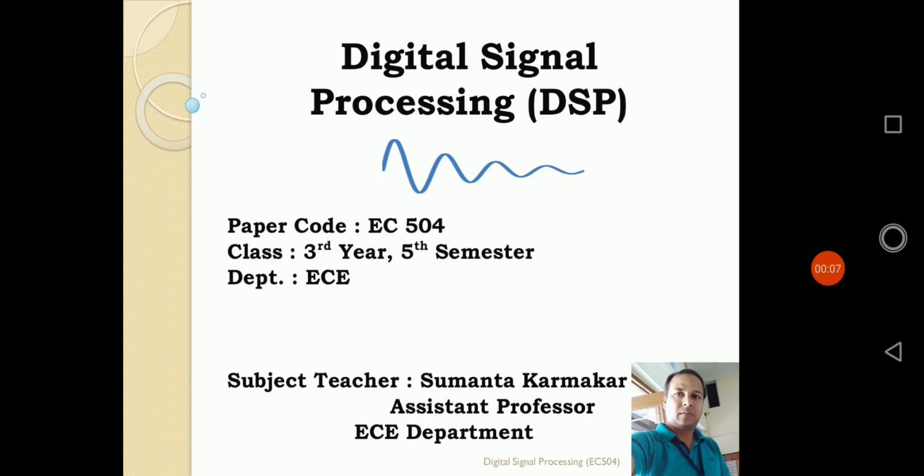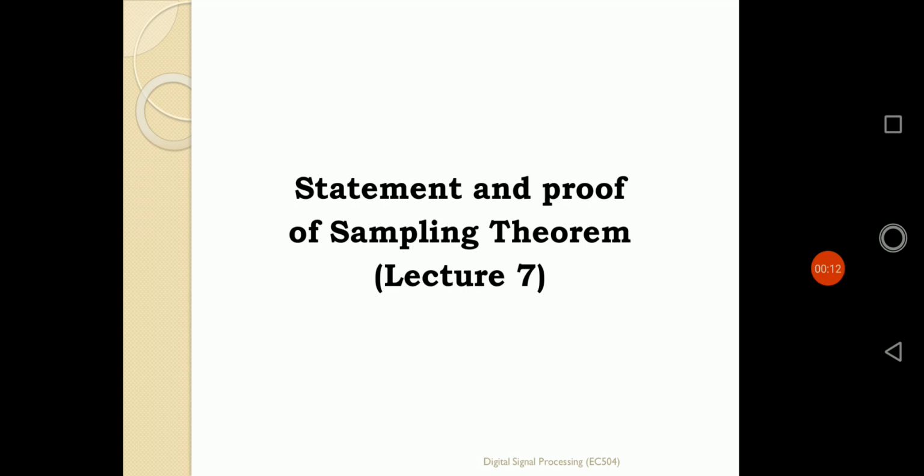Starting your lecture, the seventh lecture on the subject digital signal processing, DSP. Chapter 7 contains the statement and proof of the sampling theorem. Previously, in lecture 6, it was discussed that whenever a signal is to be converted into a discrete time signal, the process of sampling is used. That means sampling is the process by which a continuous time signal is converted to a discrete time signal. Today we will learn the statement and proof of the sampling theorem.